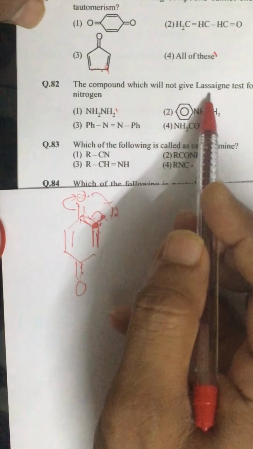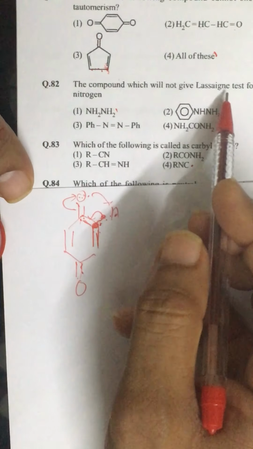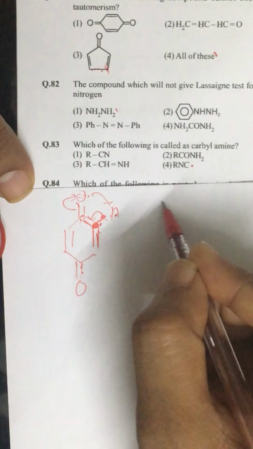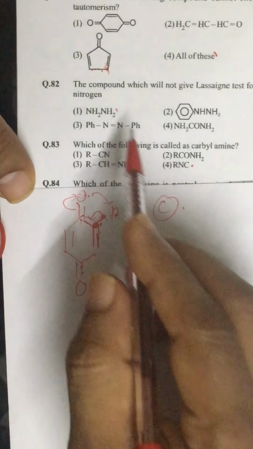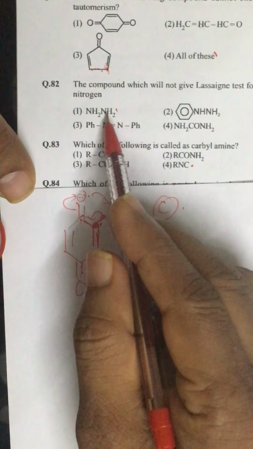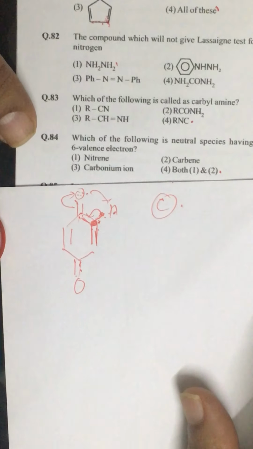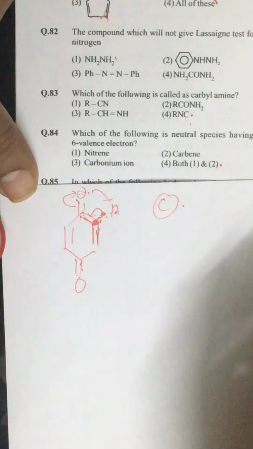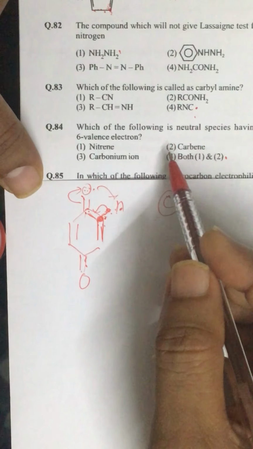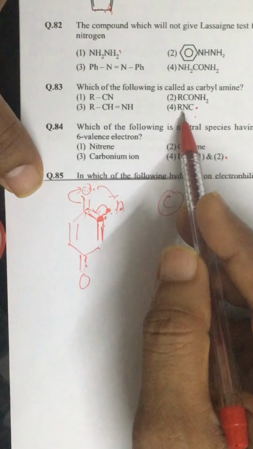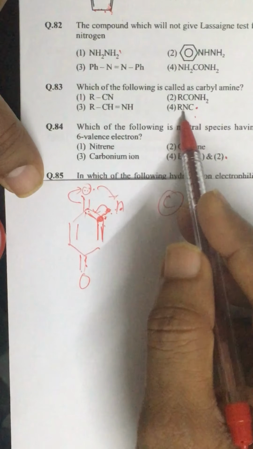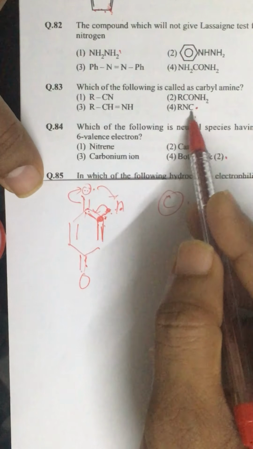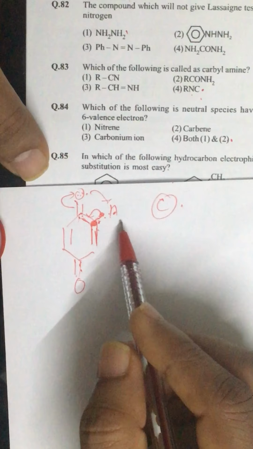The compound which will not give the Lassaigne test. Lassaigne test is for carbon, so if we don't have carbon, it will not give the test. So first option. Question number 83. Carbylamine is alkyl isocyanide or carbylaminoalkane. The IUPAC name is also carbylaminoalkane. So which is carbylamine? Fourth option.